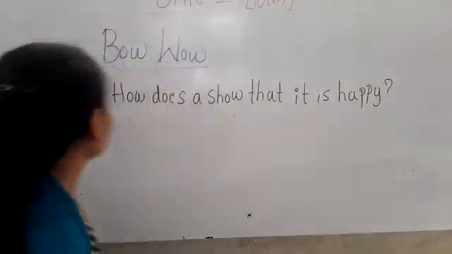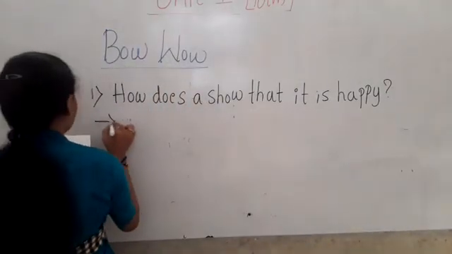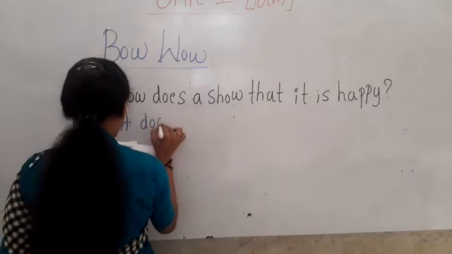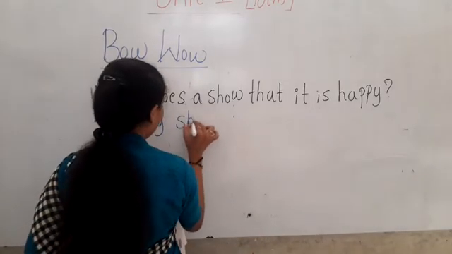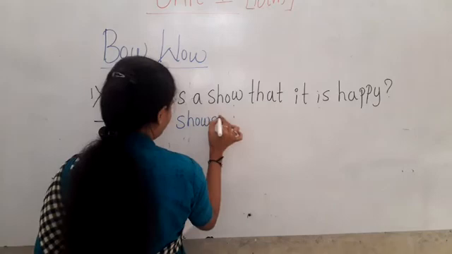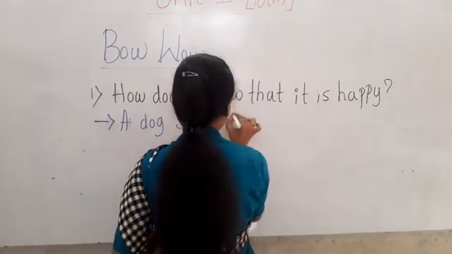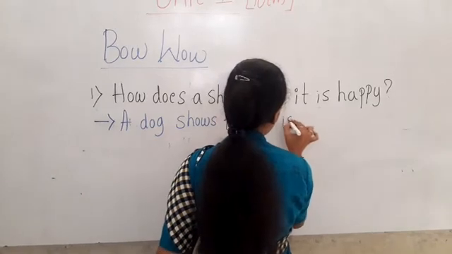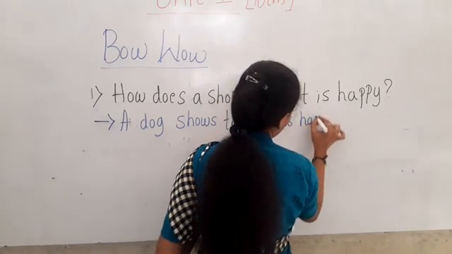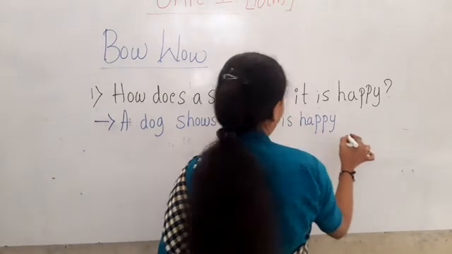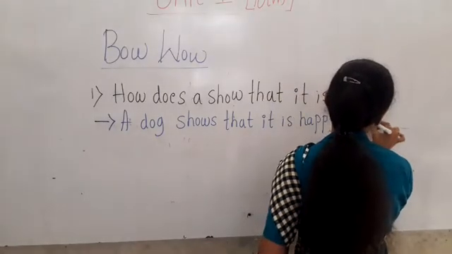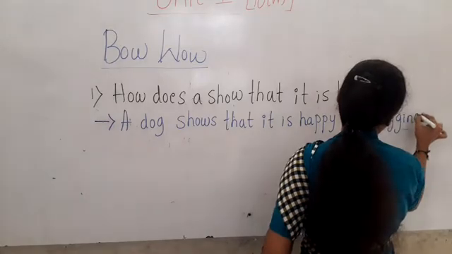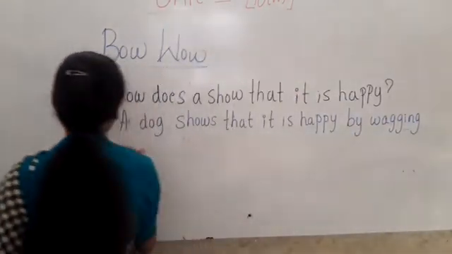Okay, children, the answer is, a dog shows that it is happy by wagging its tail.